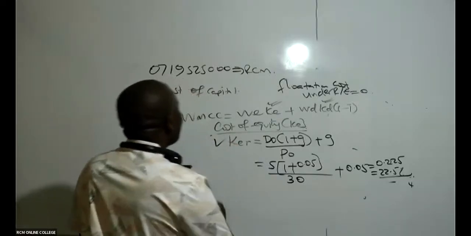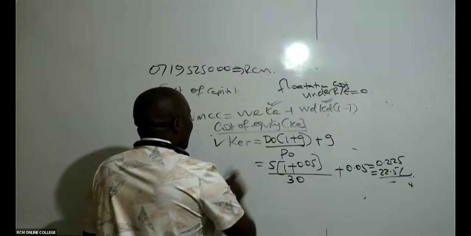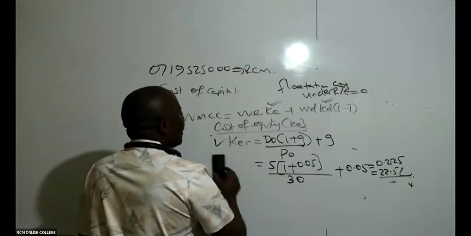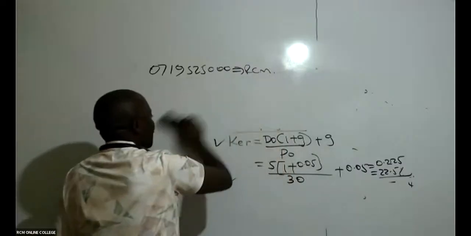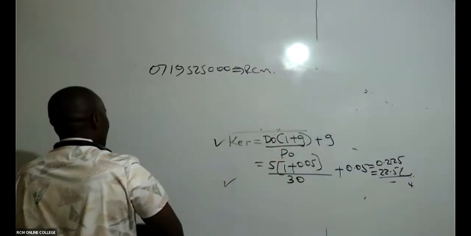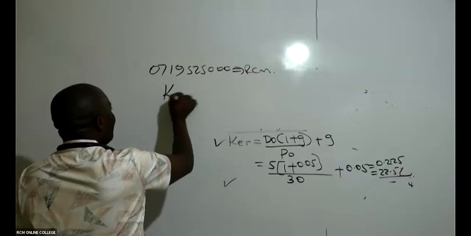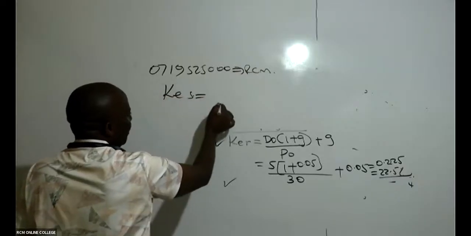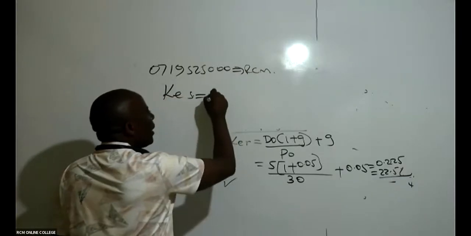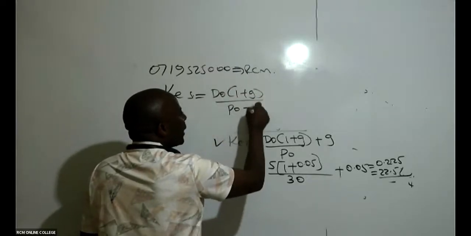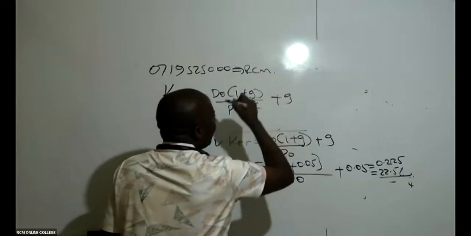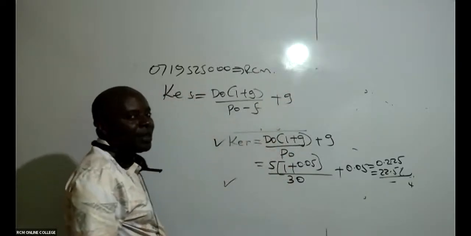So then go ahead and give me the cost of equity, ordinary shares. Every other thing will remain the same, except for the fact that, ladies and gentlemen, to sell shares outside is never easy.